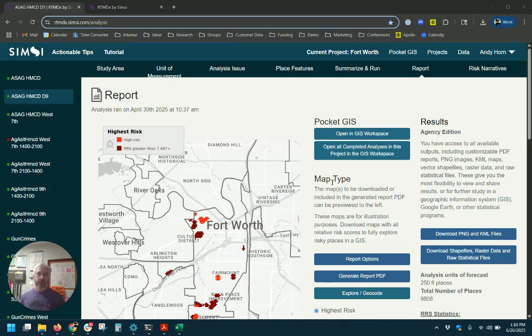Let's talk about how to get actionable information out of risk terrain modeling. So right here, I've got some open data from the city of Fort Worth, Texas's portal that I've run to look at aggravated assaults and homicides within the city. Now, I've already broken it down into specific districts, and that's one really important thing about risk terrain modeling: it can use small sets of data.